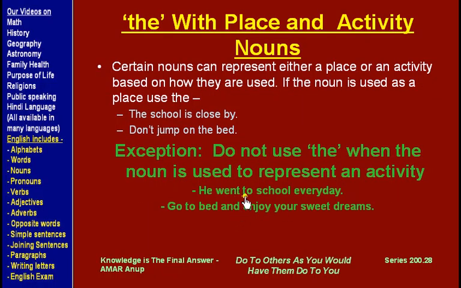He went to school every day. This is a part of activity. Went to school. Next example is, go to bed and enjoy your sweet dreams. So here bed is not used as a place, but it is used as an activity, go to bed. And so we will not use the. We use the when the noun is used as a place only.